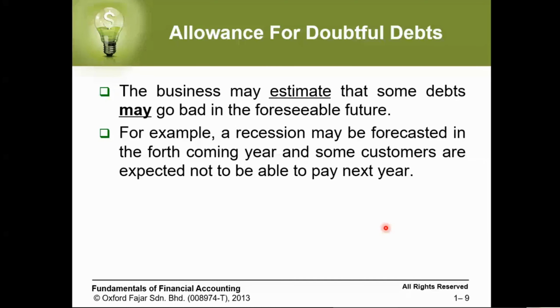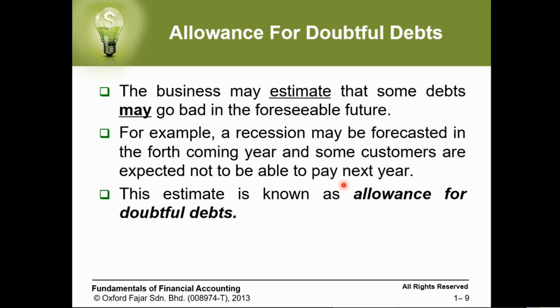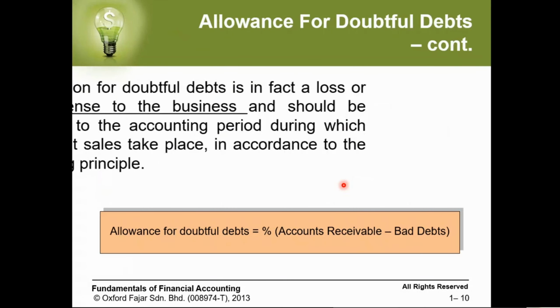Okay. So the business may estimate that some debt may go bad in the foreseeable future. For example, a recession may be forecasted in the forthcoming year, and some customers are expected not to be able to pay next year. This estimate is known as allowance for doubtful debt. It means we have to protect ourselves from the possibility that some of our debts may go bad.